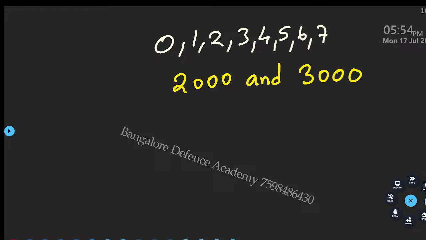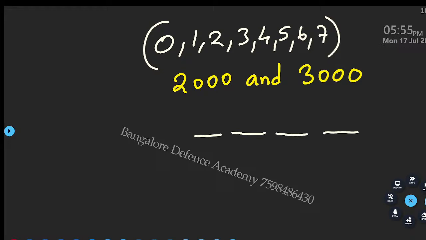Is everyone done? What answer did you get? 42. Okay, how many of you got 42? Anyone else getting any other answer? Okay, look here. Pens down. What is the question? Read out. How many numbers can be formed between 2000 and 3000, and what are the values given here? So 2000 and 3000, is it a 2 digit number, 3 digit number, or 4 digit number? So what will I do? 1, 2, 3, 4. Done.